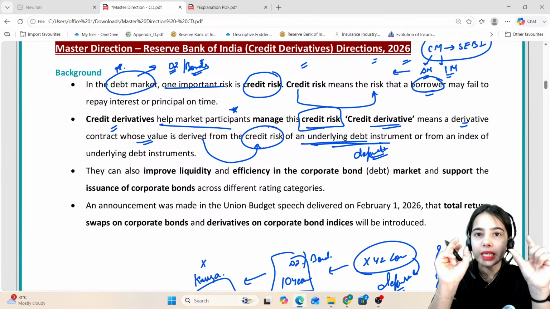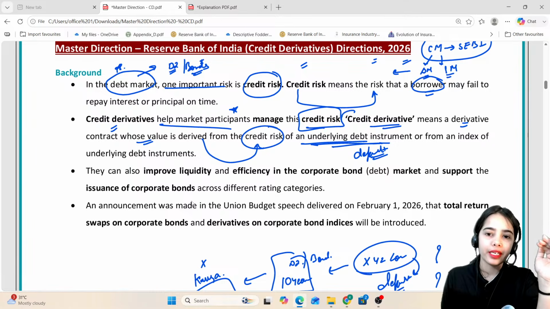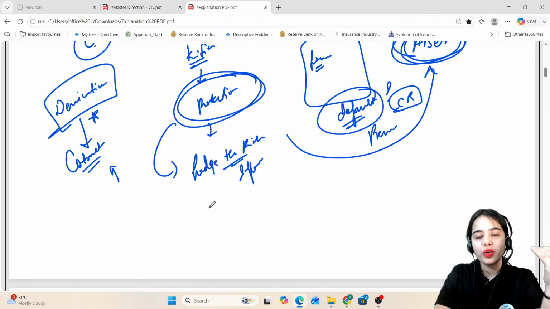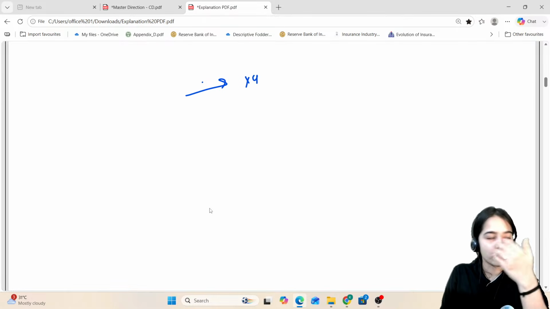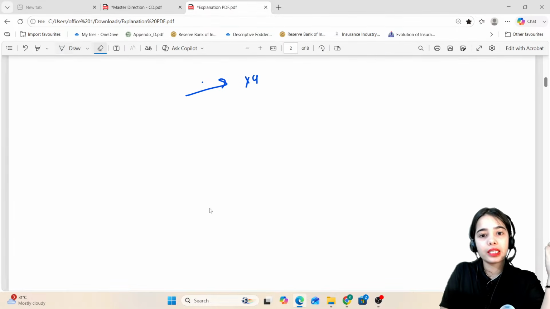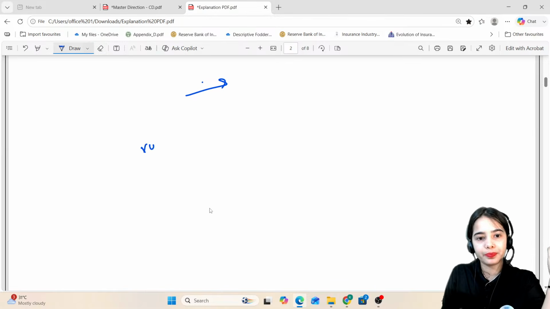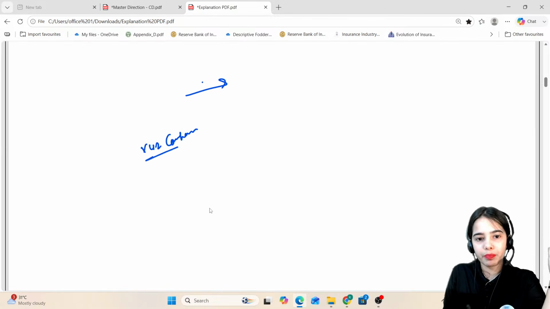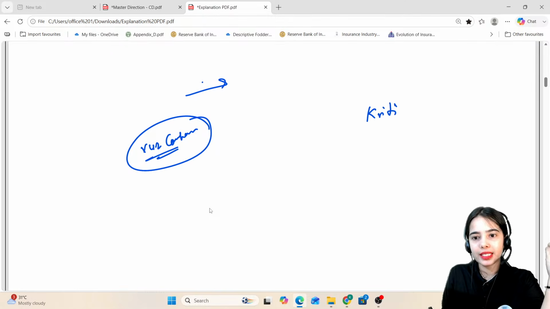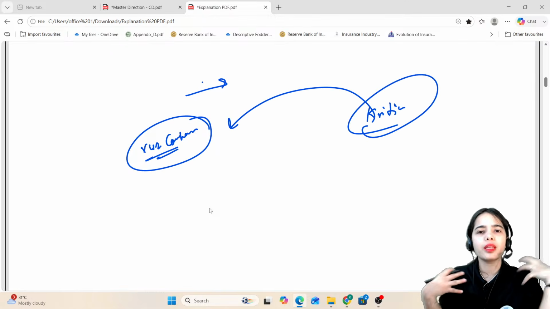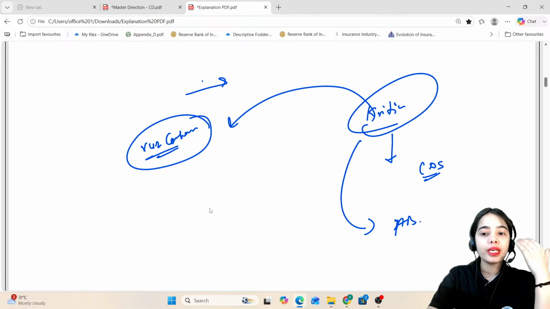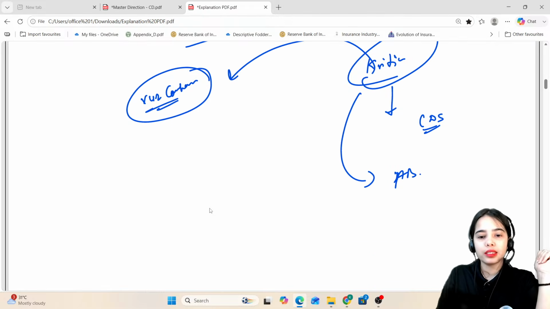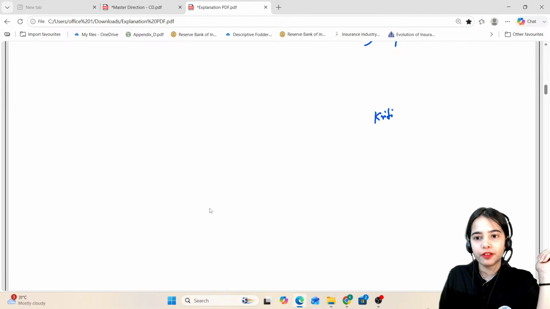Now one important thing to mention here is that, till now, you could have invested in the debt instrument of XYZ company. This is a single company, and you are taking the protection. So Kritika has invested in the XYZ company, and through the credit default swap, I'm taking the protection from AB company by paying premium. Now let's say I'm investing in different banks.